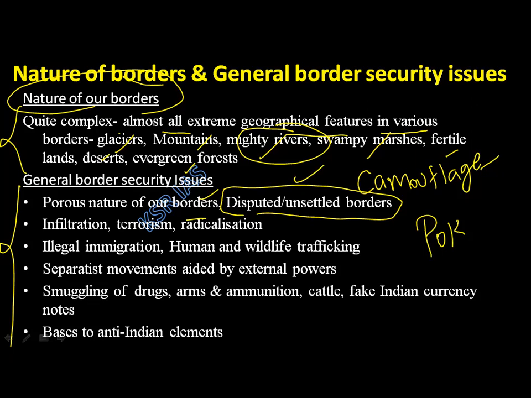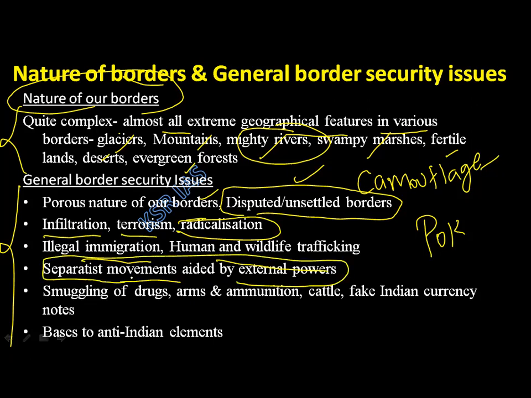Okay, next, infiltration. Infiltration is very common. People will cross our borders to cause destruction in India. Terrorism, radicalization. Have you understood radicalization? They will brainwash either the people present outside our borders or within our borders. They will brainwash in such a way that they will attack India itself. Radicalization, illegal immigration, human and wildlife trafficking, separatist movements aided by external powers.